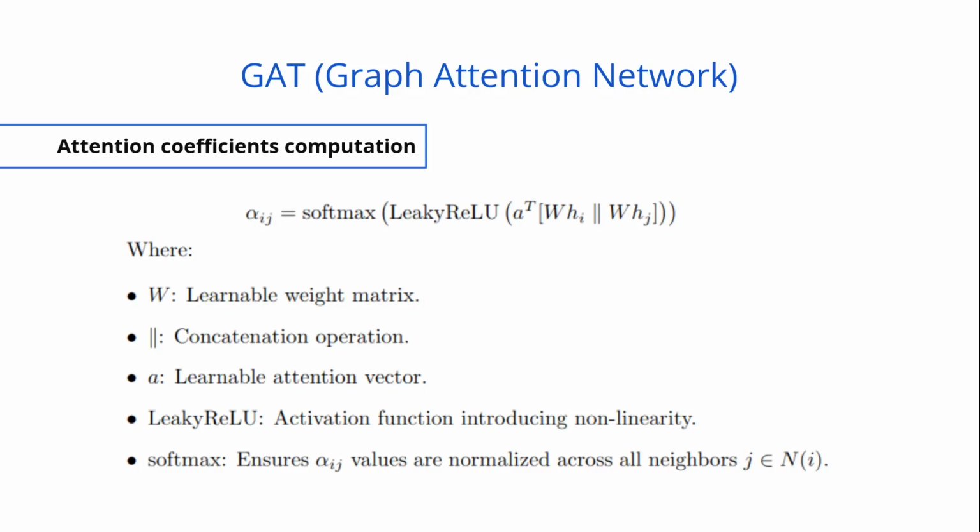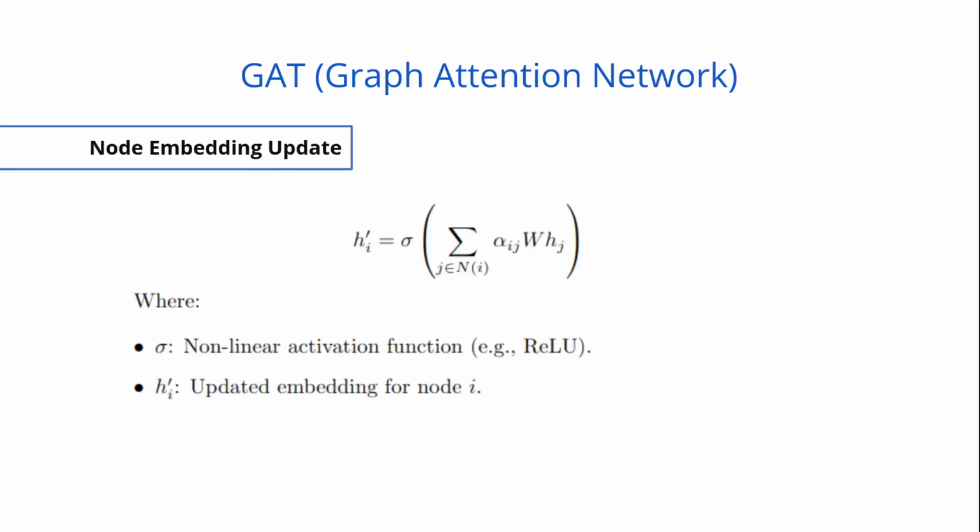So we can concatenate weight of the current node i and the neighbor nodes. We multiply them by attention vector and apply the ReLU on this whole term. The new embedding for node i is computed as a weighted sum of its neighbors' embeddings.